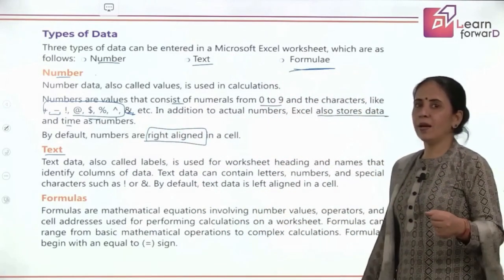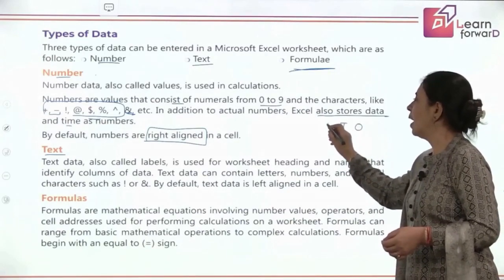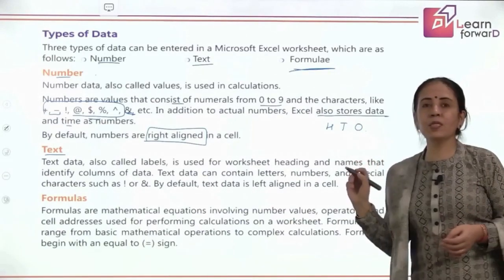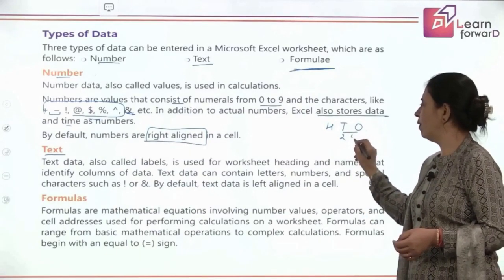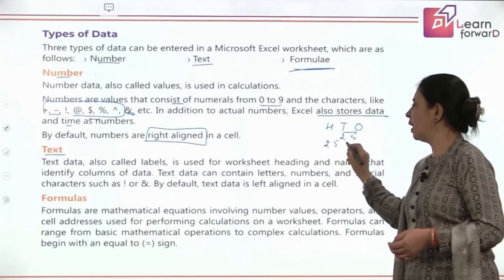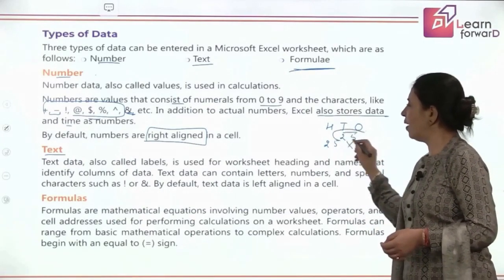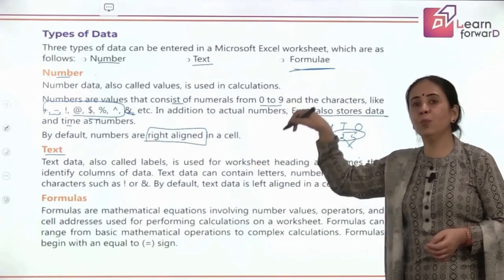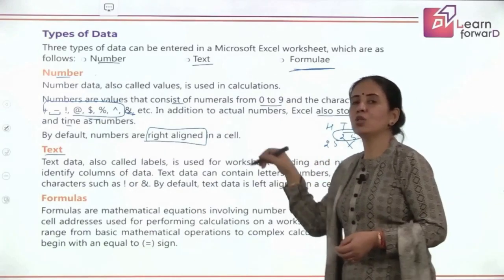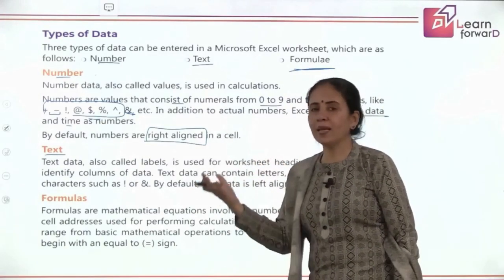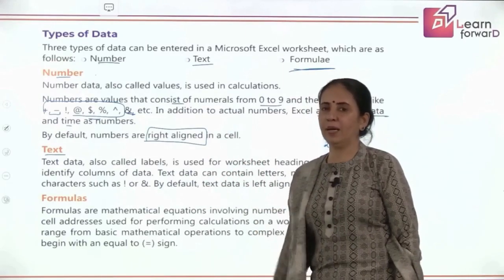Children, you have started in maths. Whenever you have to write a number, you begin with ones, tens, 100. So every time, suppose the number is 25, we are not going to write it like this, that would be wrong. Am I right? So in the same way, whenever you put the numeric data in your Excel sheet, it is automatically right aligned.